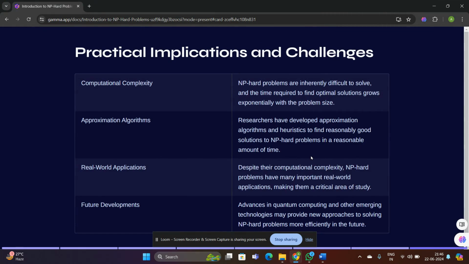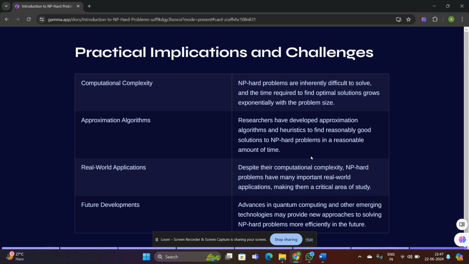So the practical implementation and challenges of the above NP-hard problems: in terms of computational complexity, they are inherently difficult to solve, and the time required to find optimal solutions grows exponentially with the problem size. As for approximation algorithms, researchers have developed approximation algorithms and heuristics to find reasonably good solutions to NP-hard problems in a reasonable amount of time. Coming to real world applications, despite their computational complexity, these problems have many important real world applications, making them very important to study for everyone in their respective field.